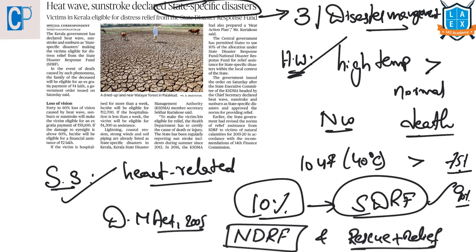This fund is available as a resource to the states to meet the expenses of relief operations that are immediate in nature, and also to meet specified disasters. These are called state specific disasters, like heat wave and sunstroke, and out of the total SDRF, 10% is kept aside to meet these specified disasters.